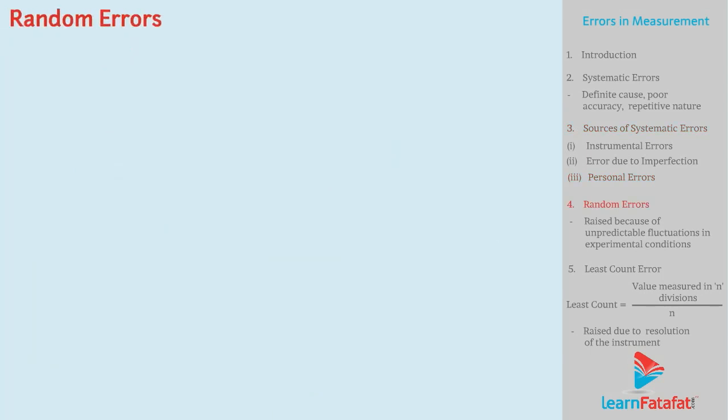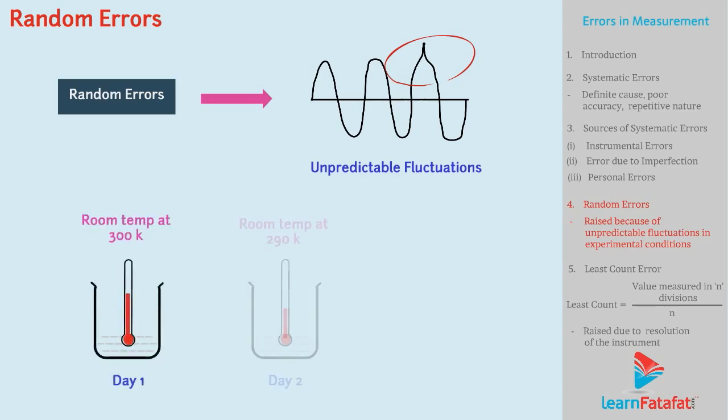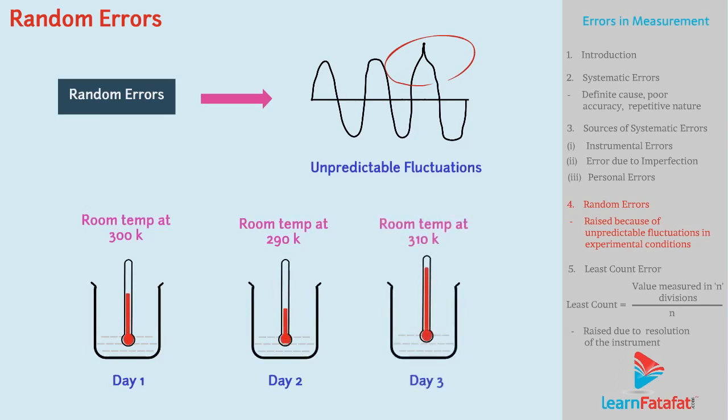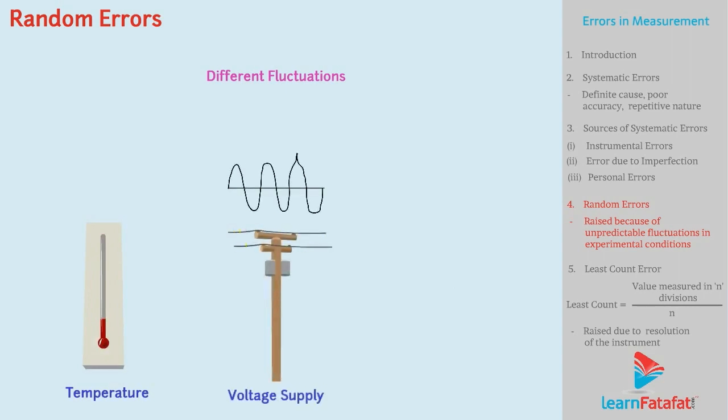Now we will see what random errors are. In contrast to systematic errors, random errors are those errors which arise because of unpredictable fluctuations in experimental conditions. For example, the errors in thermometer reading due to fluctuations in temperature are random in nature. There are different fluctuations in the experimental conditions, such as fluctuation in temperature, voltage supply, or mechanical vibrations of the experimental setup.